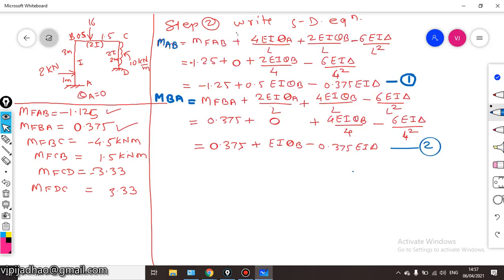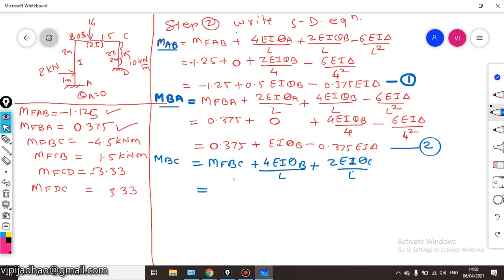Okay, so we have written down the slope deflection equations for MAB and MBA. Now the next slope deflection equation is MBC for the beam. This will be equal to MFBC plus 4EI theta B divided by L plus twice EI theta C upon L. Here we don't add the term EI delta upon L square because the beam is not undergoing any type of sway. Only the columns will be undergoing sway.